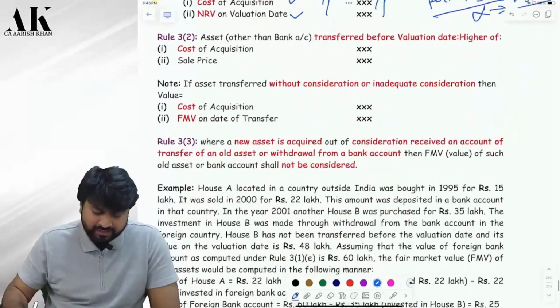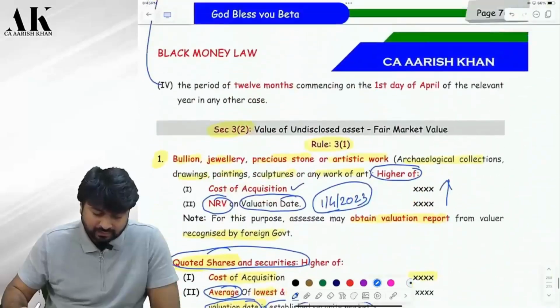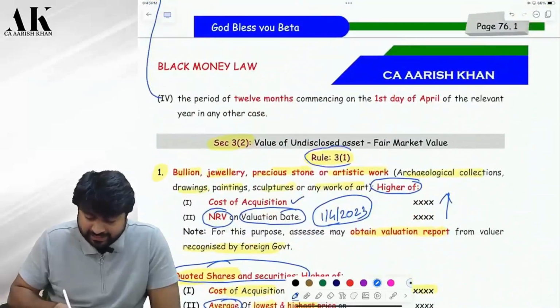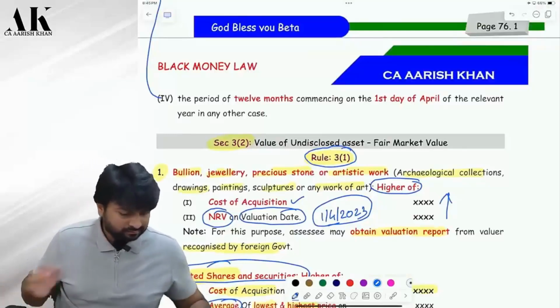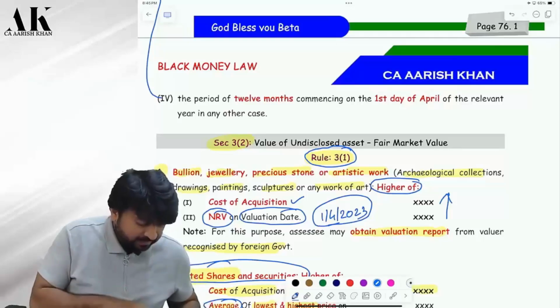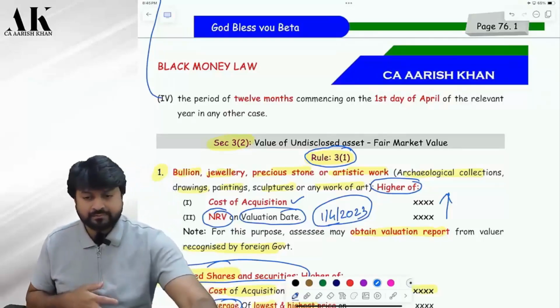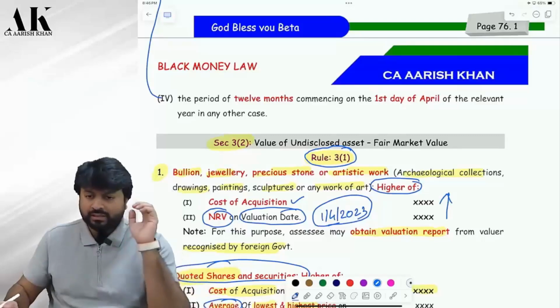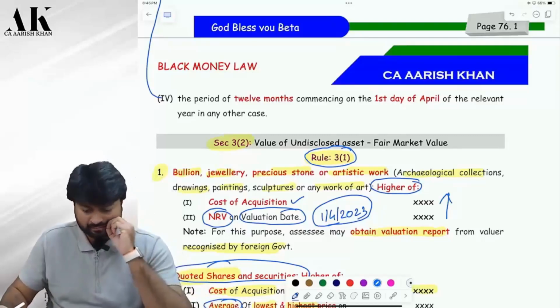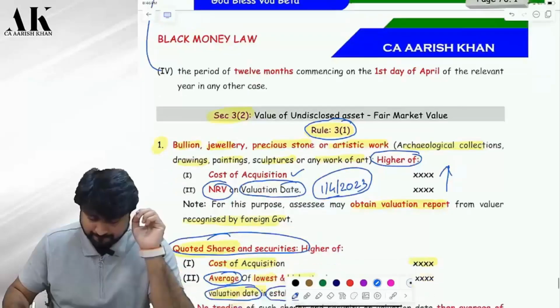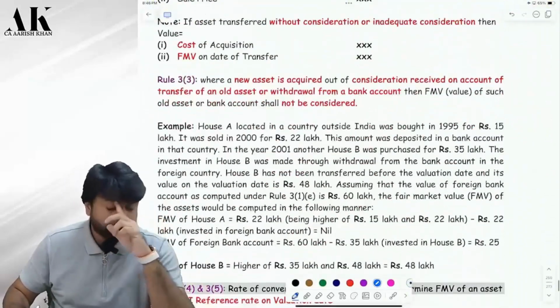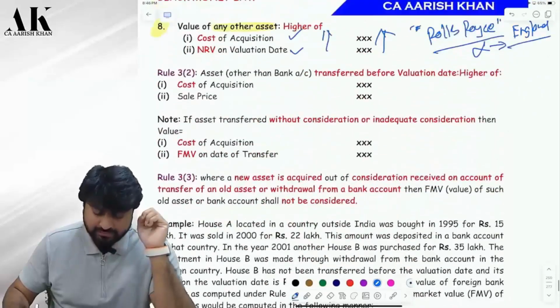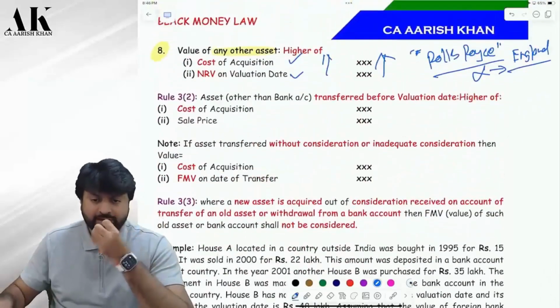Now, all these valuations were done as per what? Rule 3 sub rule 1. Yes, keep this in mind. It is as per rule 3 sub rule 1. Circle it, please. As per rule 3 sub rule 1. Is it clear? Yes, sir. Now there is a very specific situation which we are going to learn now. Before that, as per rule 3 sub rule 1, I would like to ask you all once again all the valuation.